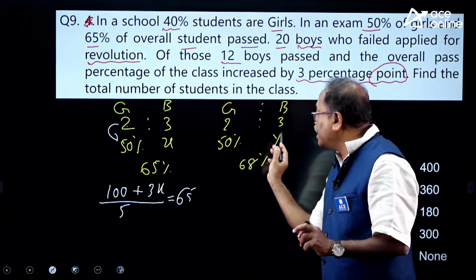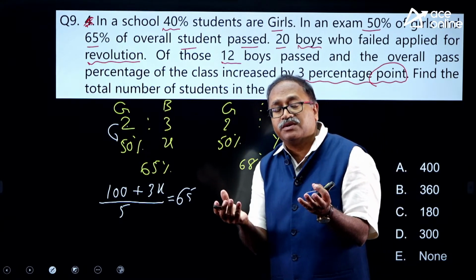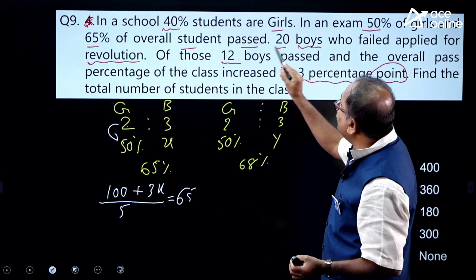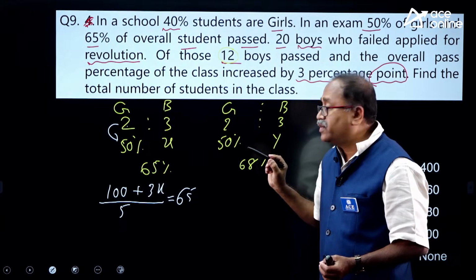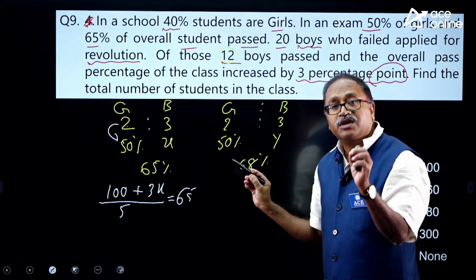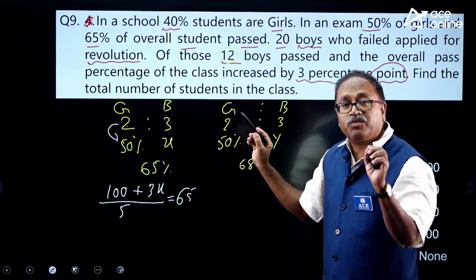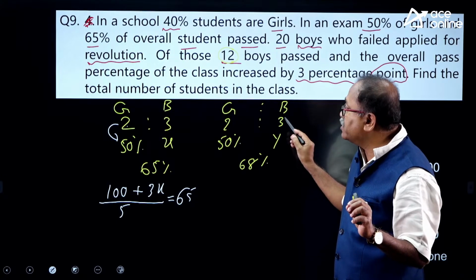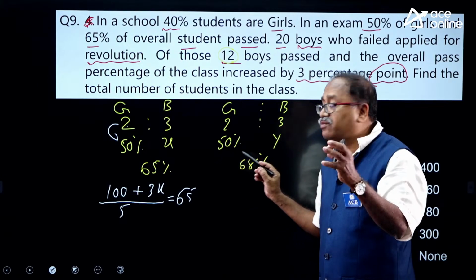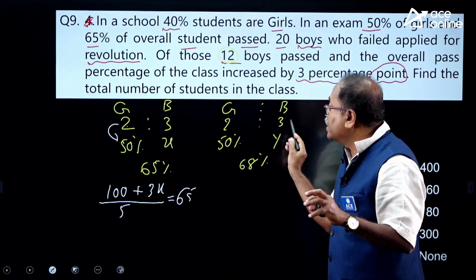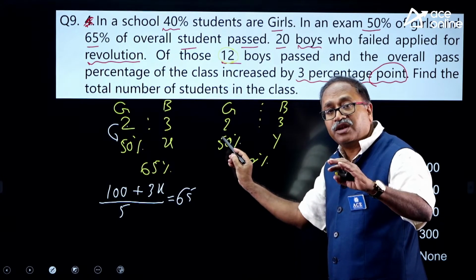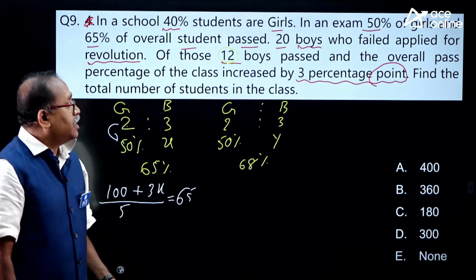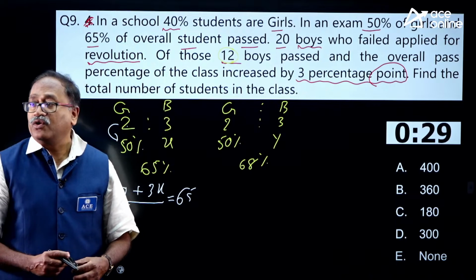So now you can identify what percentage boys increased, percentage point. So once you get that, how many extra boys passed? 12. So the difference between x and y will give us the percentage that represents 12 boys. And once you know the 12 boys, then you will be able to find out what is 3 part. And once you get that 3 part, then you can find out the 5 parts. That will be total number of students. Come on my friends, let us answer the question, and I will give 30 seconds for you to answer this.